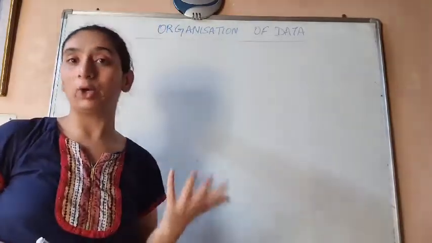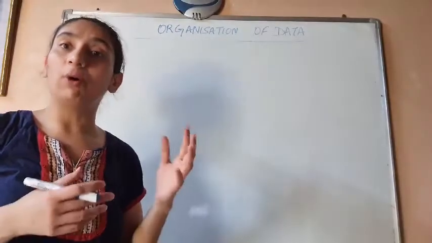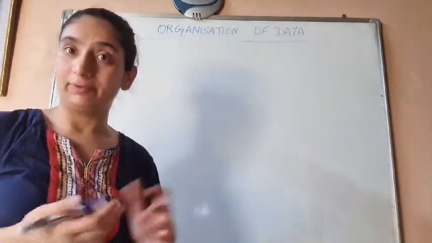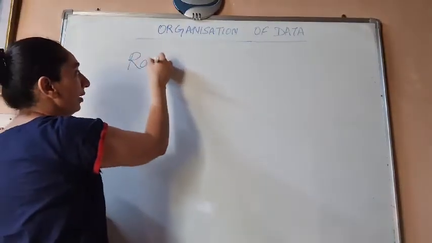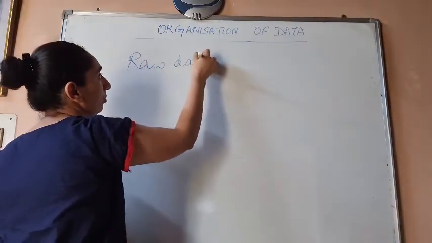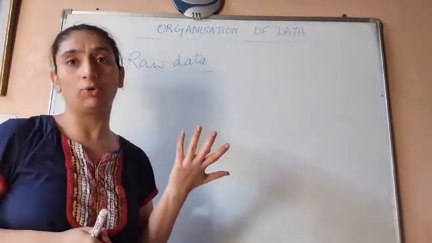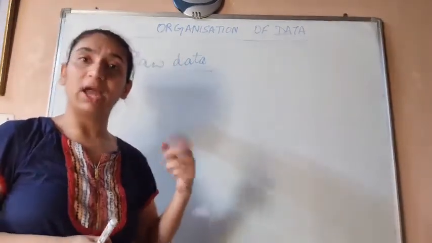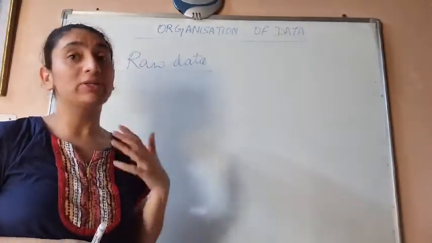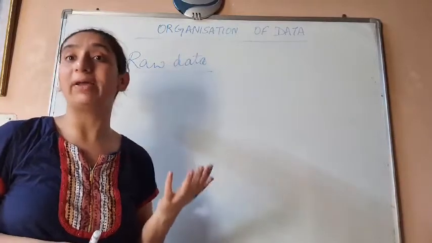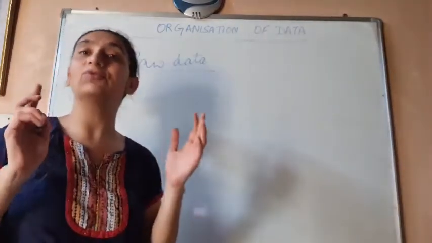Now what do we mean by organization? Organization means arranging data in a form which is more understandable. Whatever data we have, that is called raw data. Whenever we collect the data, it is called raw data. Raw data क्या होता है? That is any data which we collect and write down on a rough paper. Now it is not useful for studying or comparison or making interpretation. So we need to organize the data in a very nice format.